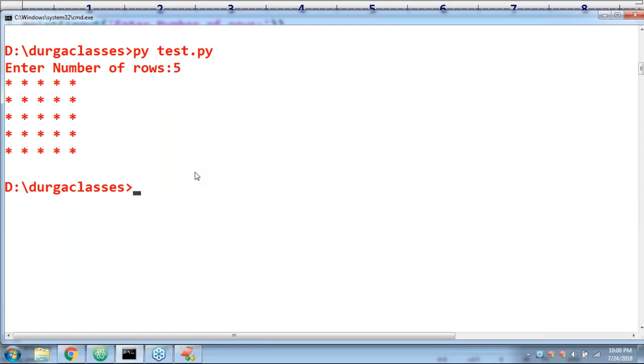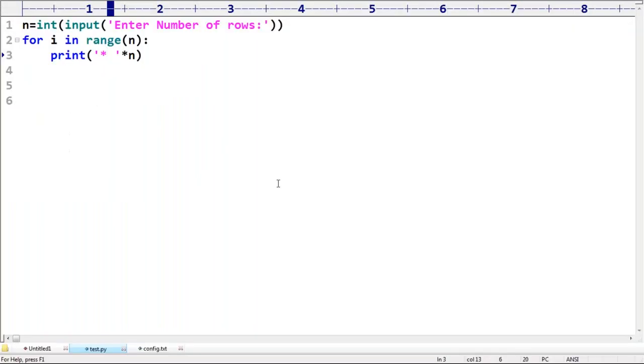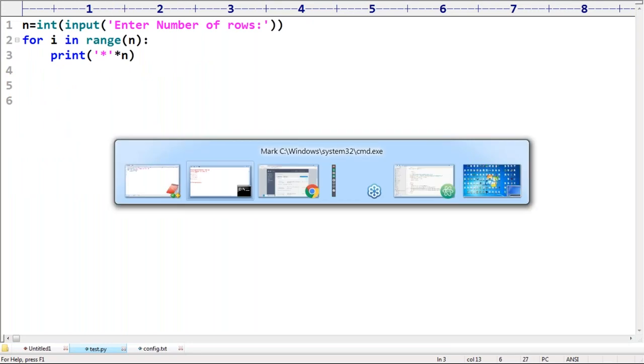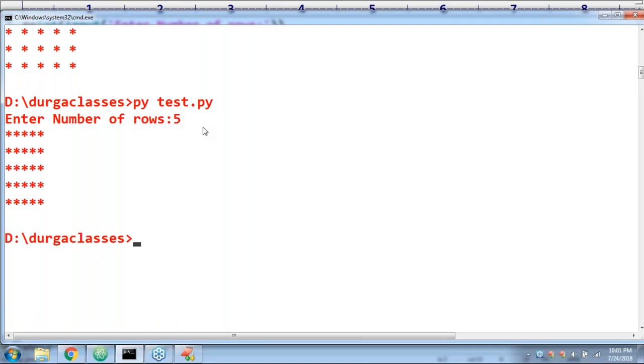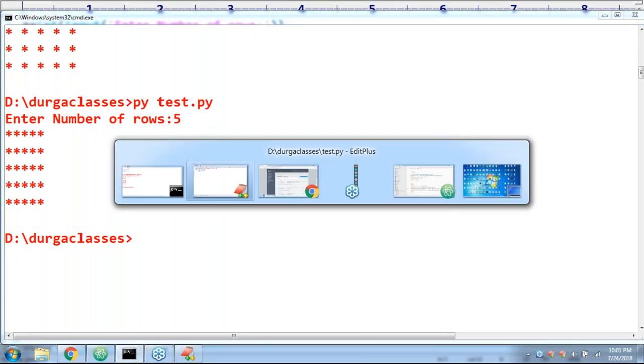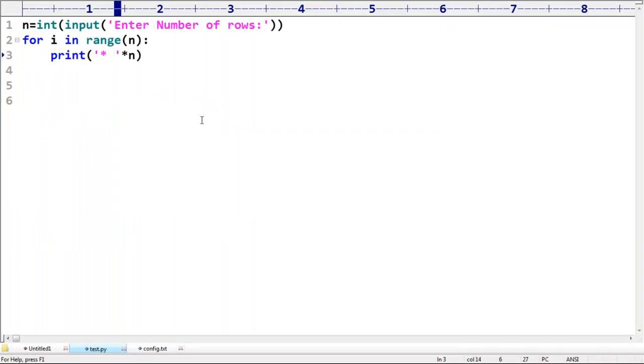Now, any doubt? What does space indicate here? If I'm not taking the space in the middle, what will happen? Can you please observe the output? Why am I taking space here? This is the output you are going to get, not that much meaningful. So instead of that, I'm giving one space. Space is also one character only.